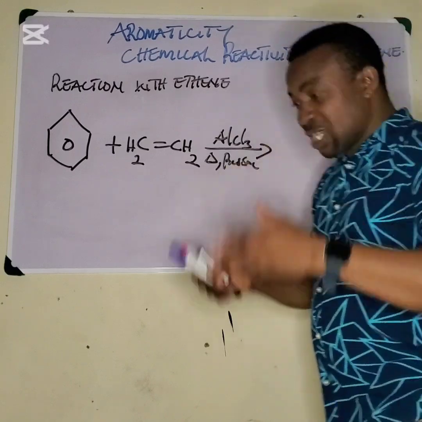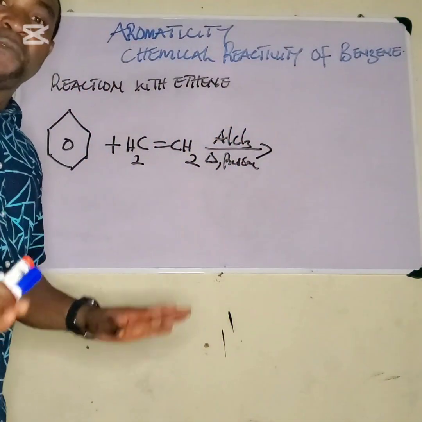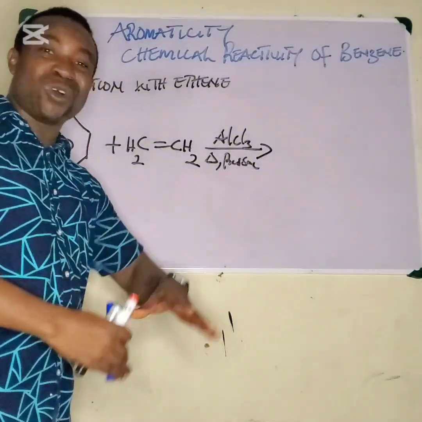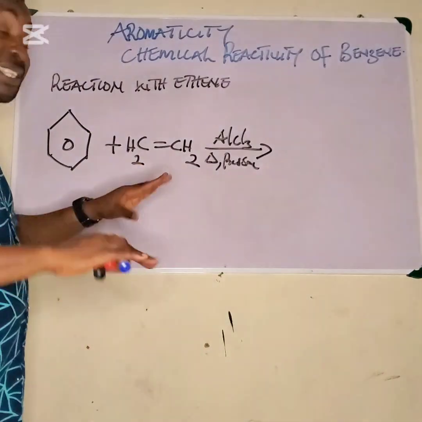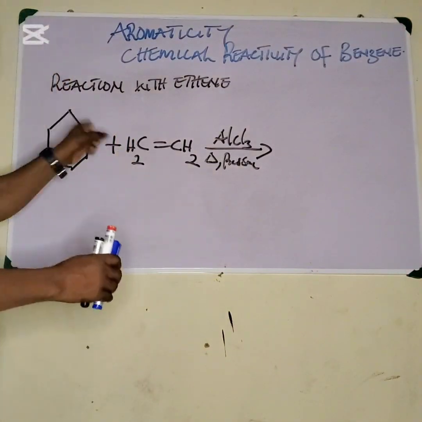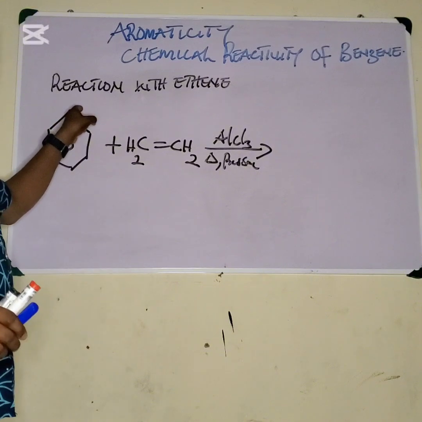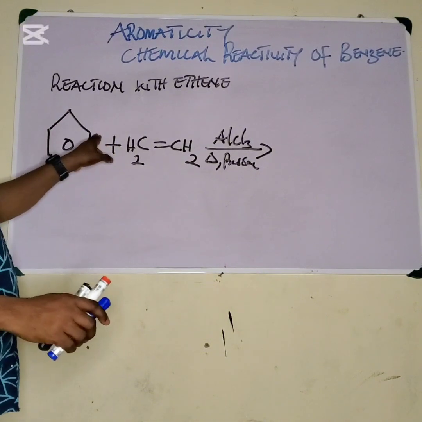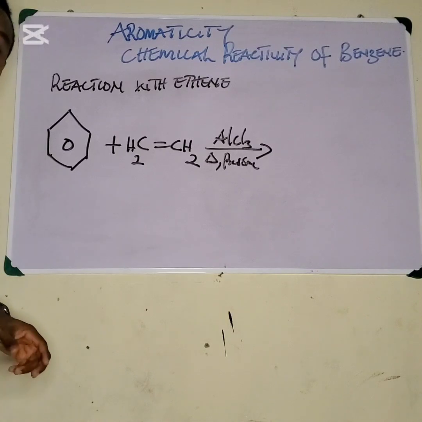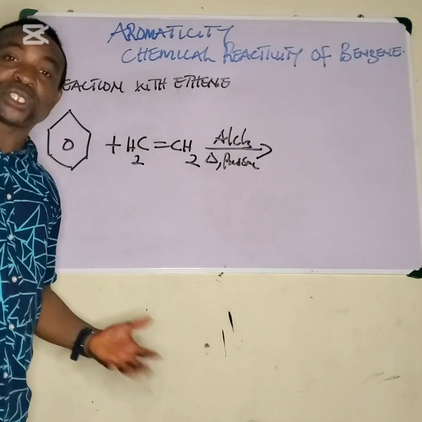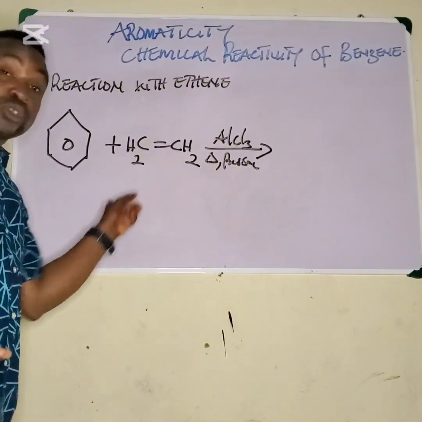Now, you will agree with me that in the halogenation of benzene, the chlorine molecule was attached at the para position of the benzene. But in this case, it's a different case altogether. Instead of this group attaching itself at the para position, it's supposed to attach itself at the ortho position. So the reason we might talk about is the attraction of the electrophiles to the nucleophiles.